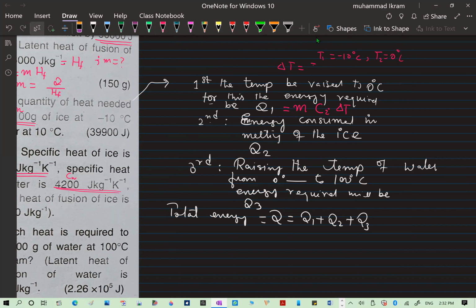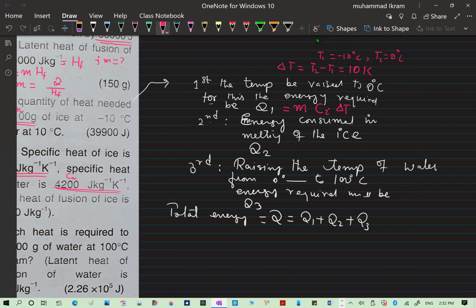So of course T2 minus T1 will be equal to 10 Kelvin, right? For example, how? Look, 0 minus minus 10, so it is 10 degrees centigrade. And when you change it into Kelvin, so 0 plus 10 degrees, and so it will be, oh no.